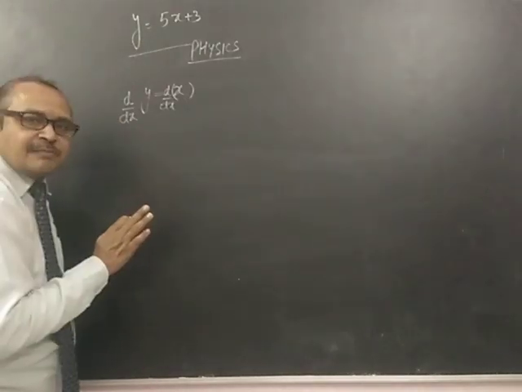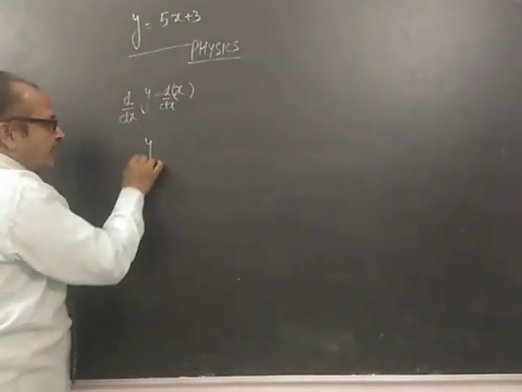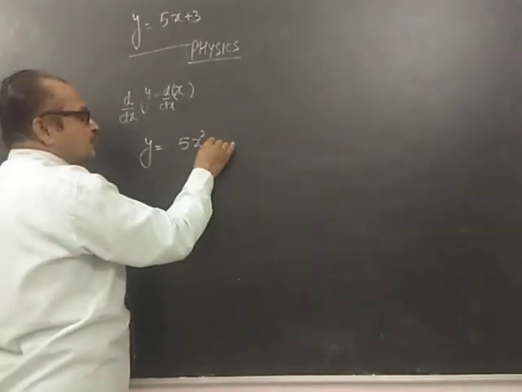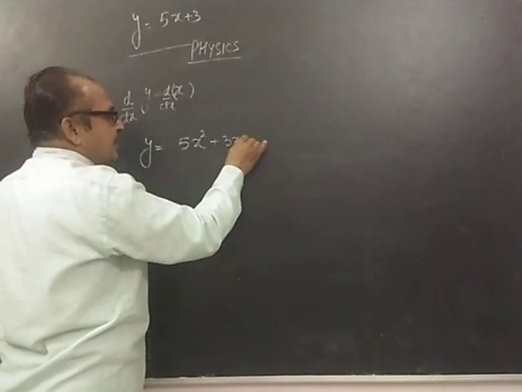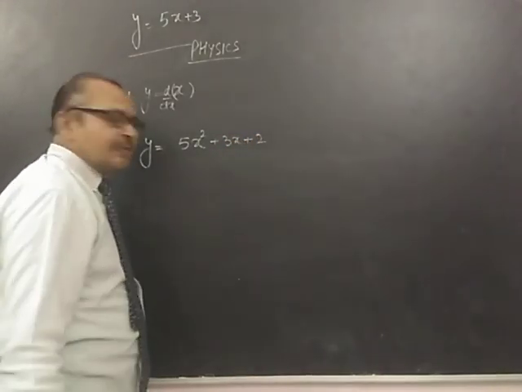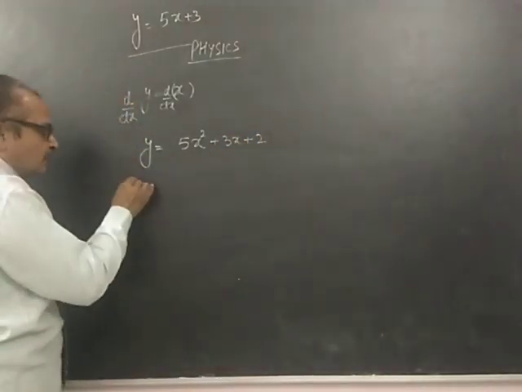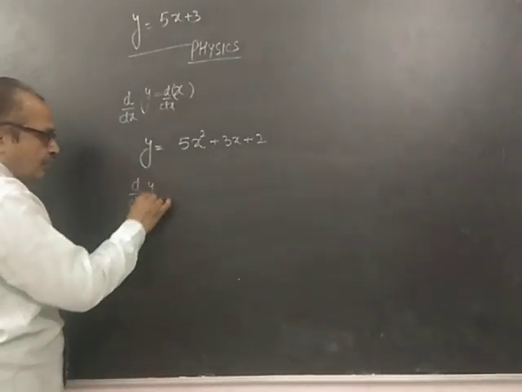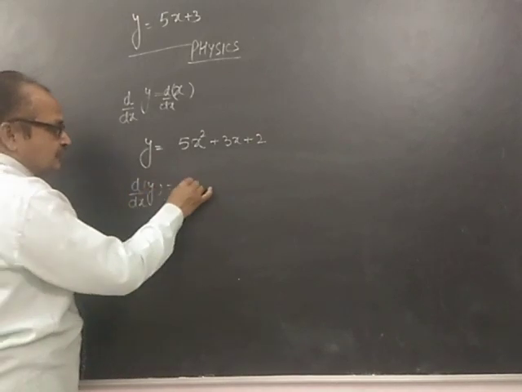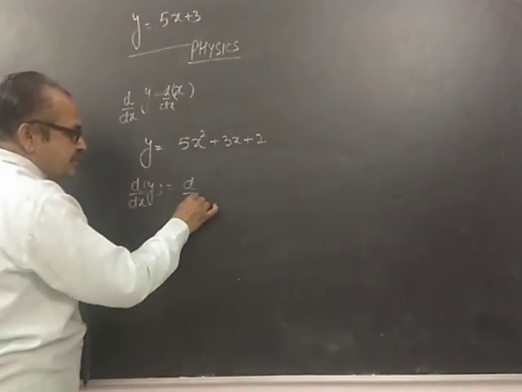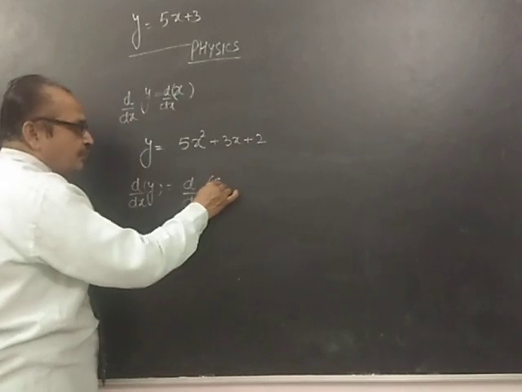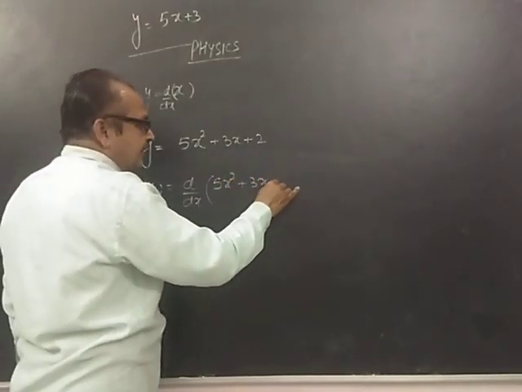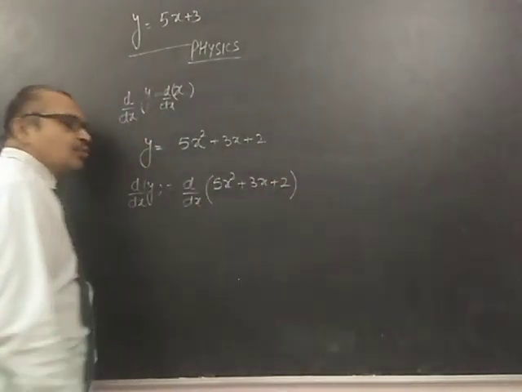Any doubt in this? Suppose you have y is equal to, let us say, 5x square plus 3x plus 2, and you want to find the derivative. So what will you write? d by dx of y is equal to d by dx of 5x square plus 3x plus 2.